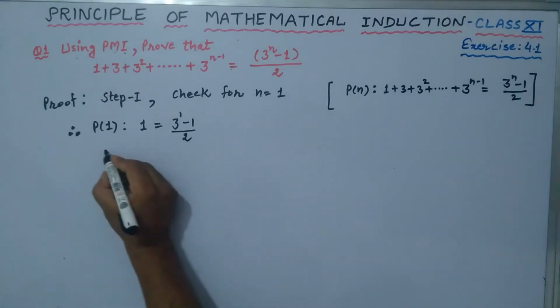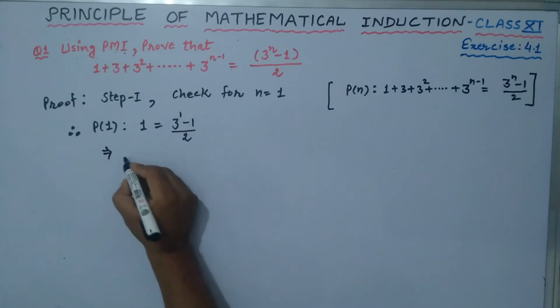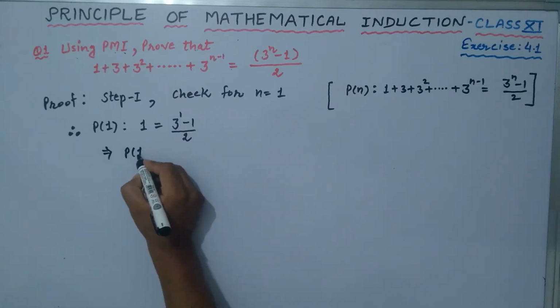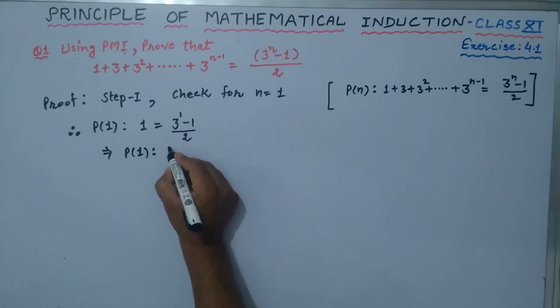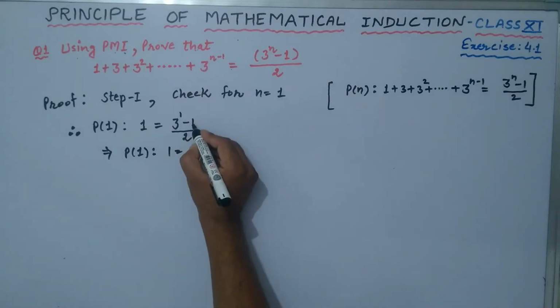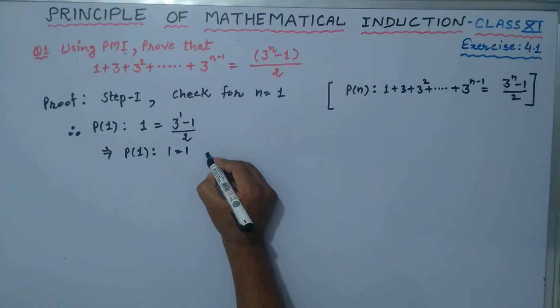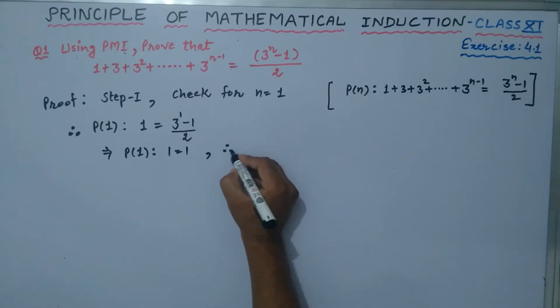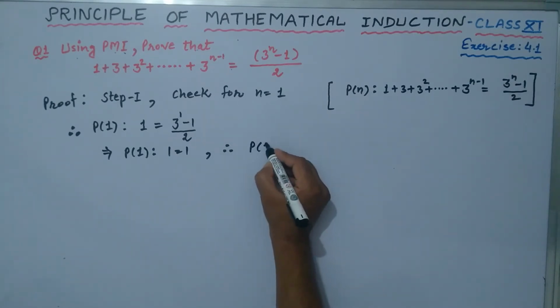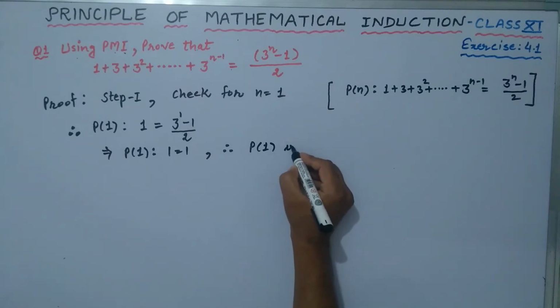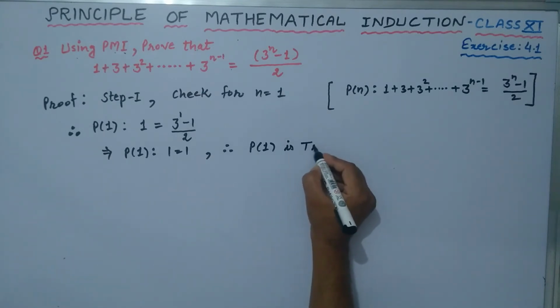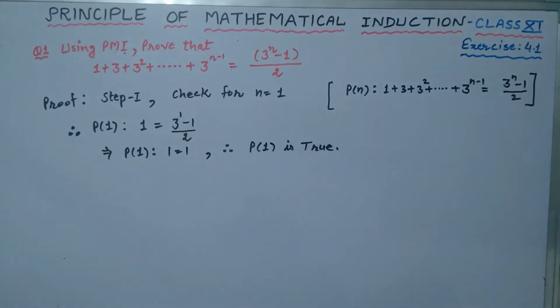So P1 is the statement 1 is equal to (3 minus 1) upon 2, that is 2 upon 2, which is 1. So we conclude P1 is true.